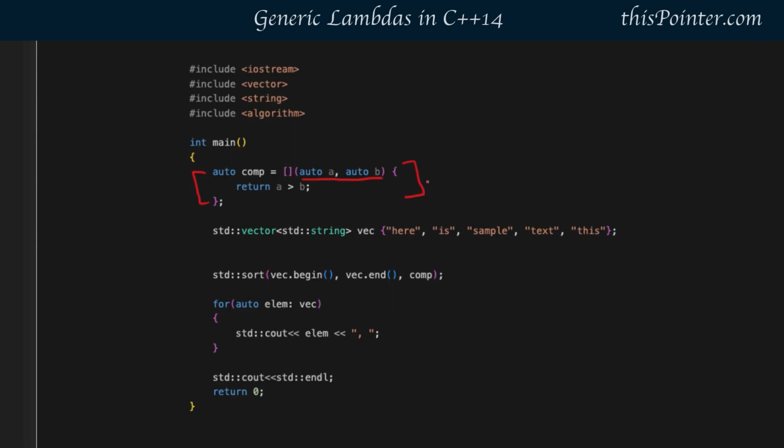Sometimes it can be used with integers or doubles or with any custom objects. Another advantage is that many times in big projects we use namespaces, so sometimes the parameter type becomes very large. To solve these problems we can use auto. So in C++14 generic lambdas were introduced to enhance the functionality of a lambda function.